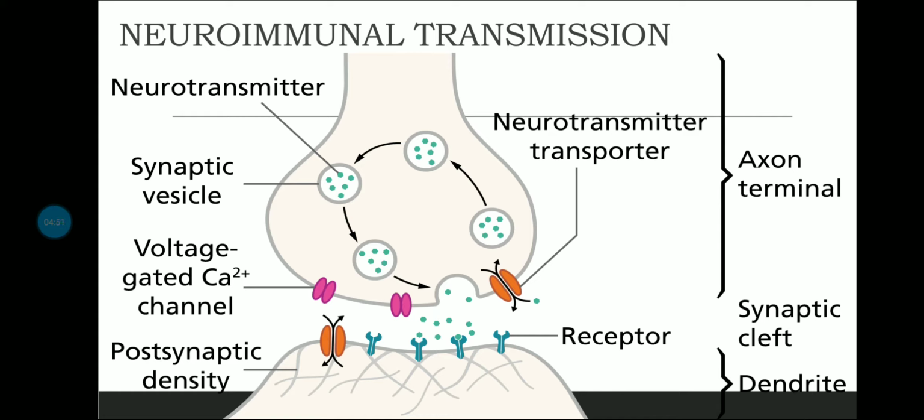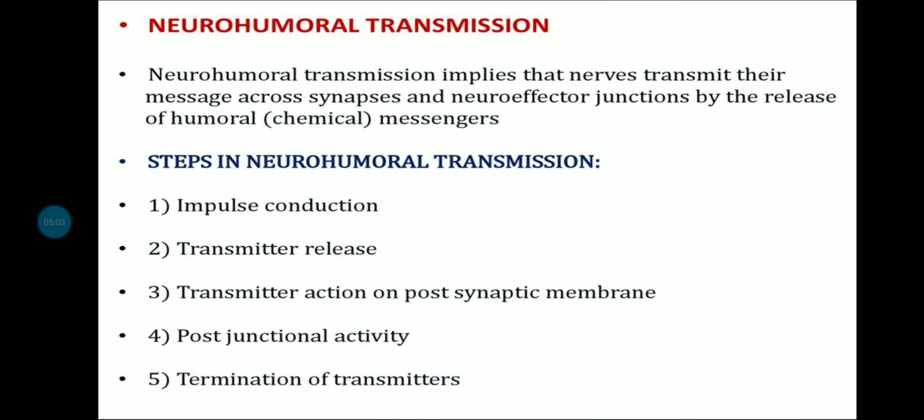Okay, then on post junctional membrane we are having some kind of receptors, okay, which are going to receive these transmitters when they are released. Okay, so we'll see this neurohumoral transmission step by step. Let's see what it is. So it is basically the nerves transmit their message across the synapse and neuroeffector junctions by release of some chemicals which are messengers. Okay, so these chemicals called as transmitters, they are released from these vesicles. Okay, and then they act on the receptors so that the message can be transmitted.